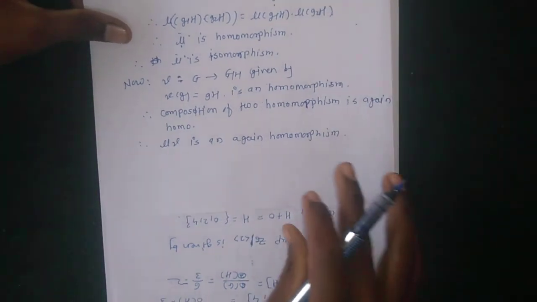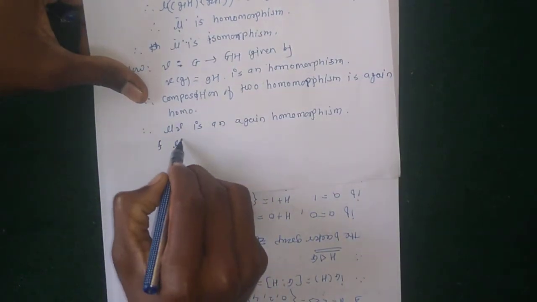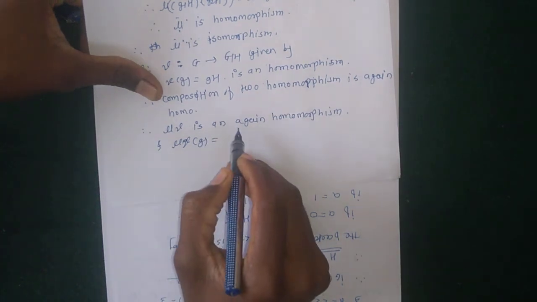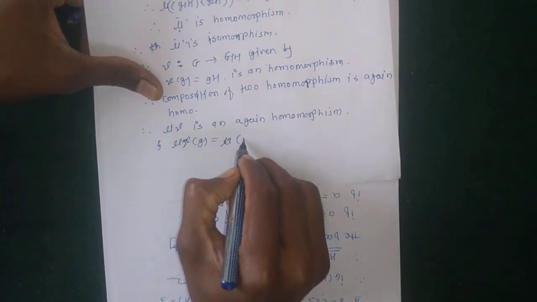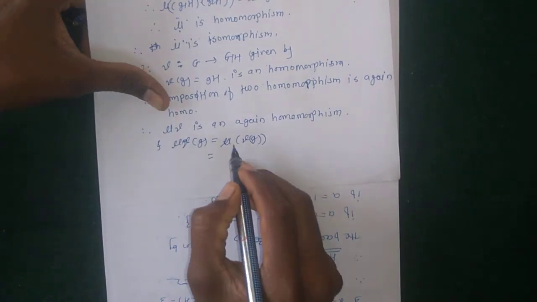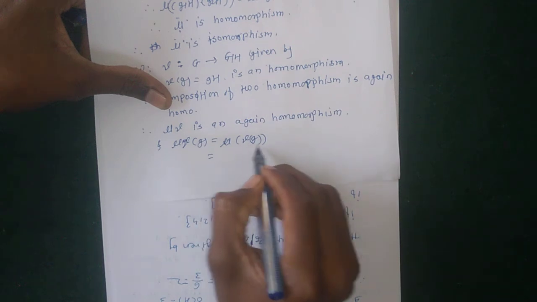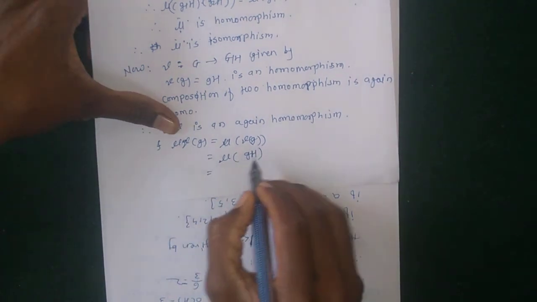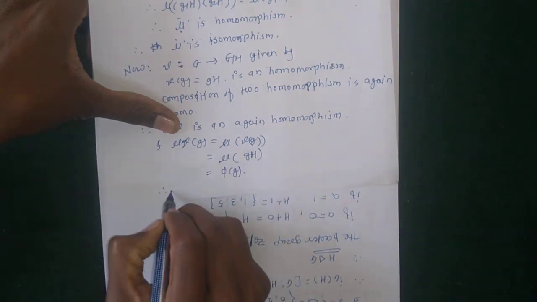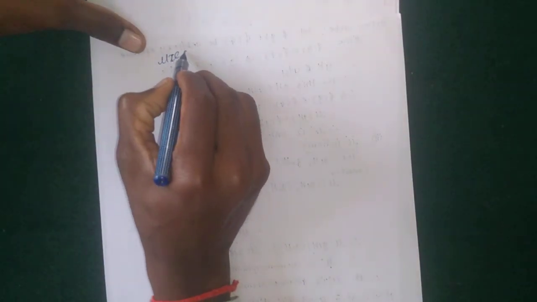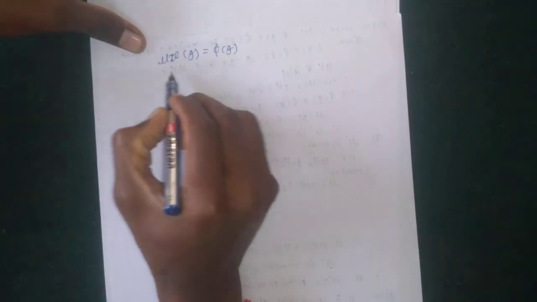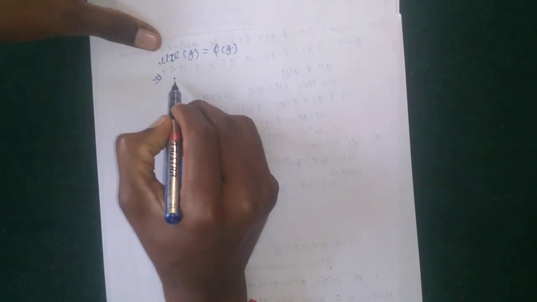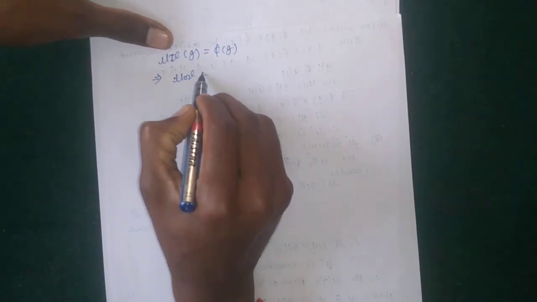Now only to show that ν∘γ(g) is equal to ν(γ(g)). By the composition map, ν∘γ(g) is equal to ν applied on γ(g), and the value of γ(g) is gH, and then ν is applied on that gH, their value is φ(g). Therefore ν∘γ(g) is equal to φ(g), which implies that ν composition γ is equal to φ.